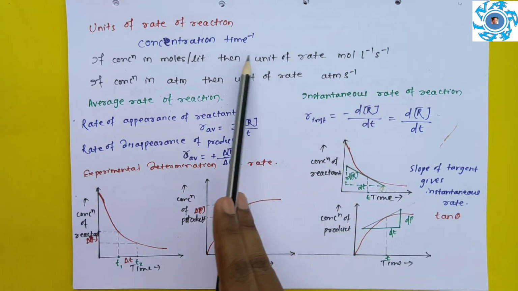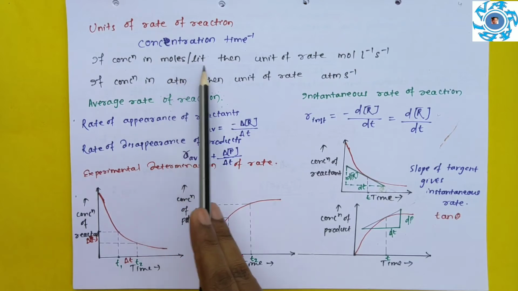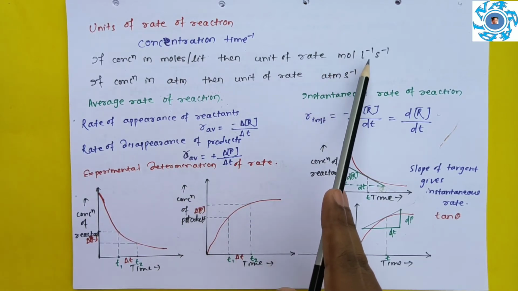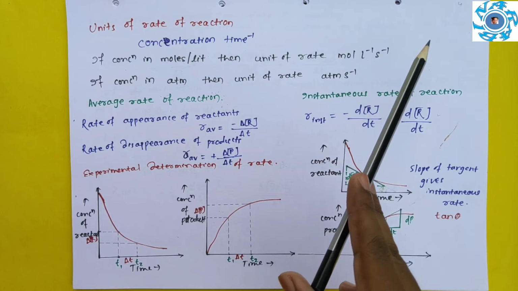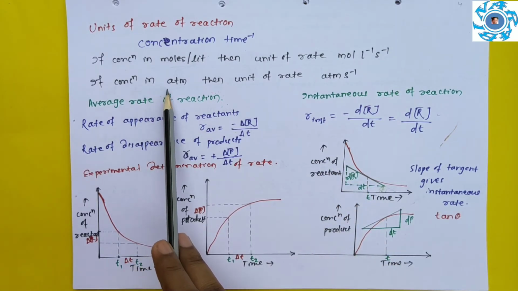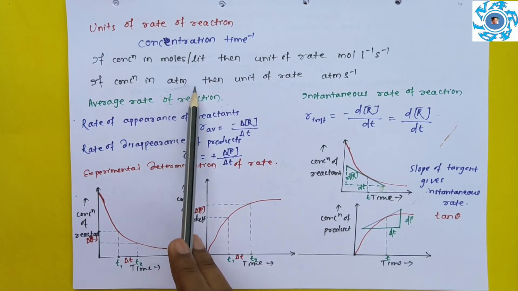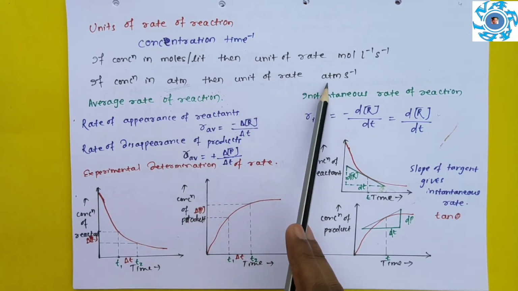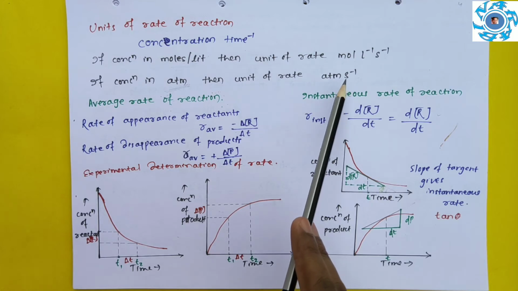Why? Because the concentration is moles per liter, so that is mole liter inverse. Okay? So next is, if the reaction is carried out in a gaseous phase, then there we take atmosphere, so the unit of rate will be atmosphere second inverse.